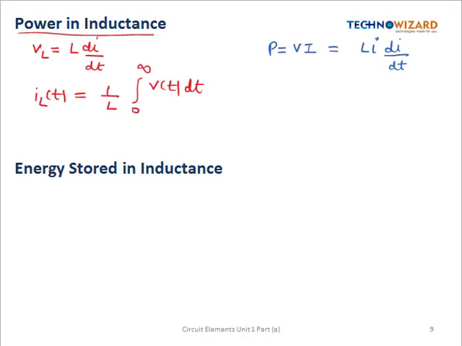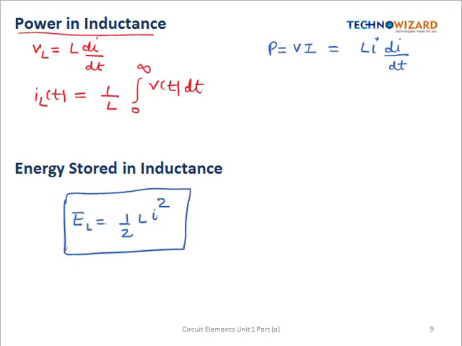Now let us see the energy stored in an inductance. So we know that inductor is designed to store the energy in the form of magnetic field. So the amount of energy stored in the inductor is given by half of L I square. Okay, so this is the formula. I is the current flowing through the inductor.